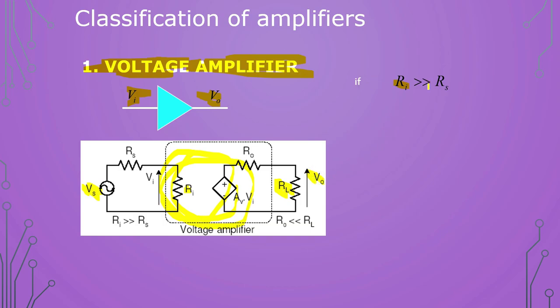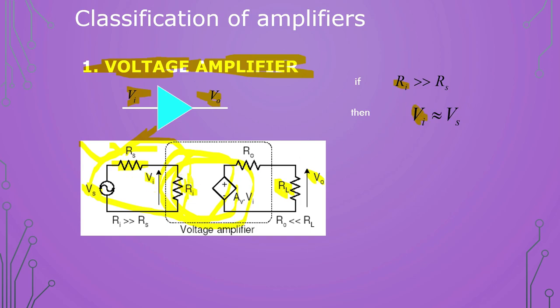So let us consider if Ri, this particular resistance, is much greater than Rs, then what will happen? Then the complete input voltage will be across Ri, that is Vi. The complete input voltage will be the same as Vs because there is no voltage drop across Rs, as it is negligibly small. In the input part we have Vs, Rs and Ri, so this voltage gets divided between Rs and Ri. But if Rs is negligibly small, then the complete voltage will go to Vi.